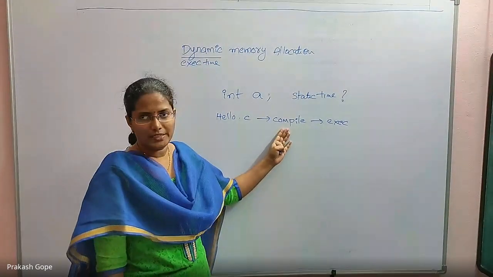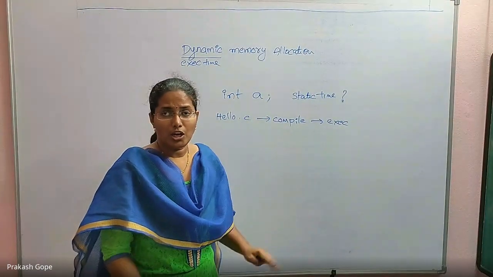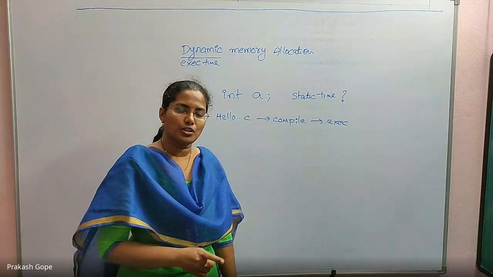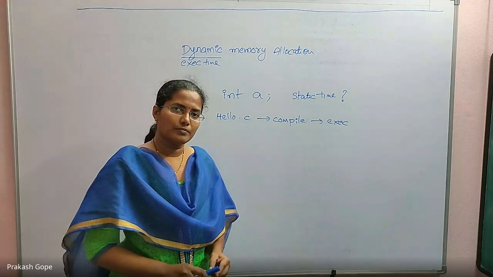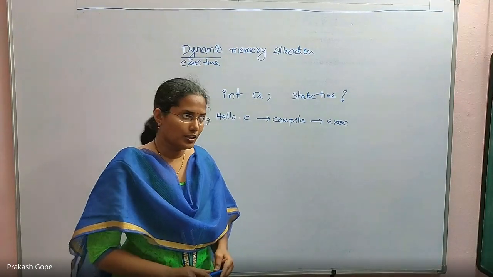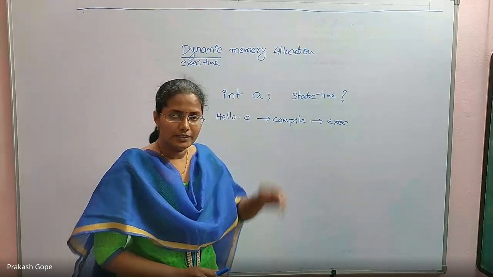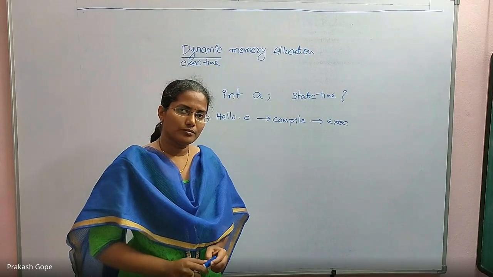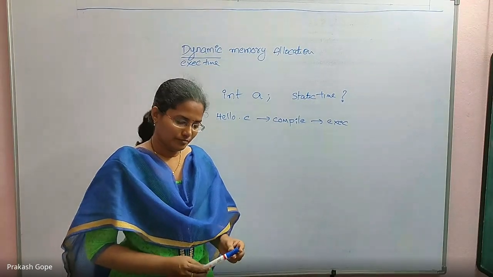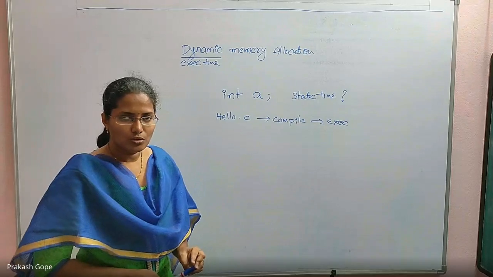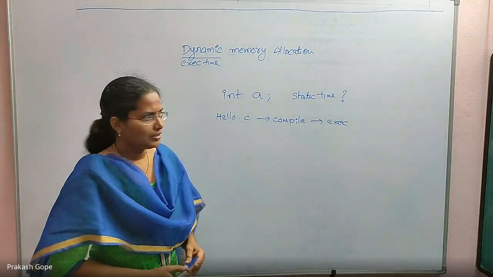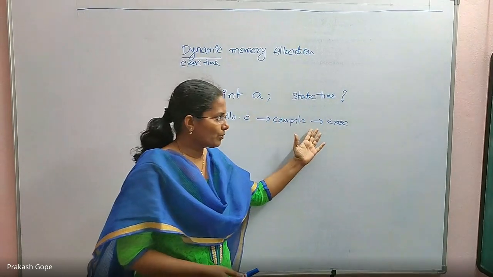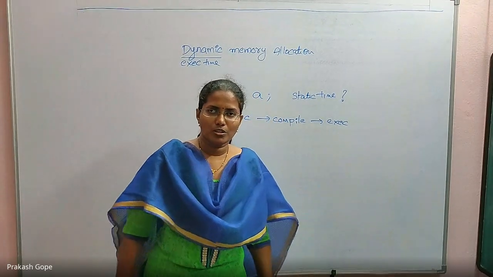By then the object file is anyway ready for the C program. Now I don't have to compile the program again. I will straight away go for execution. Does the program execute or not? Will it throw an error saying that there is no variable a declared? No doubt it gets executed. But you have not compiled, and the memory was not allocated for a, but still the program runs when you execute it. What's happening then?